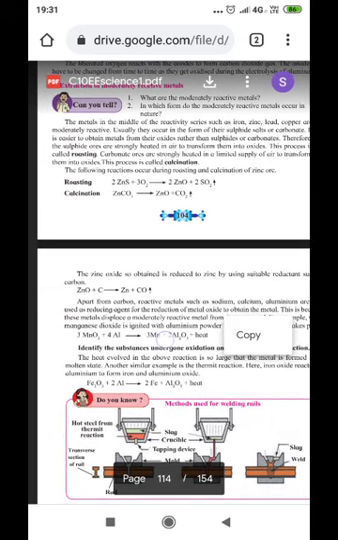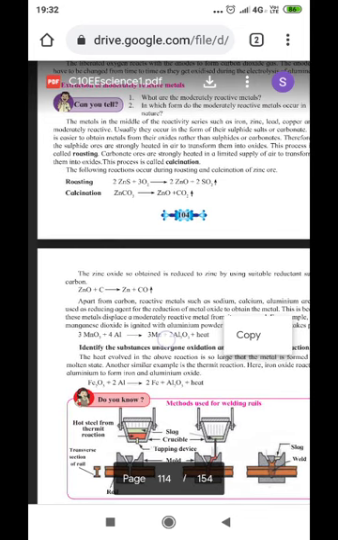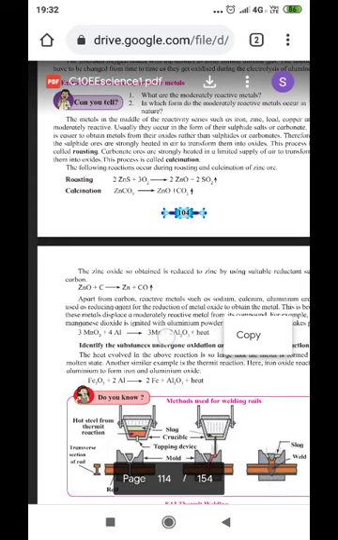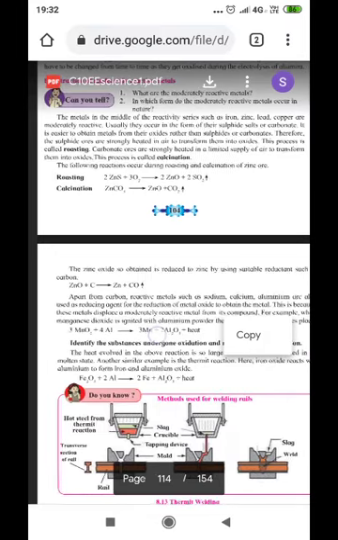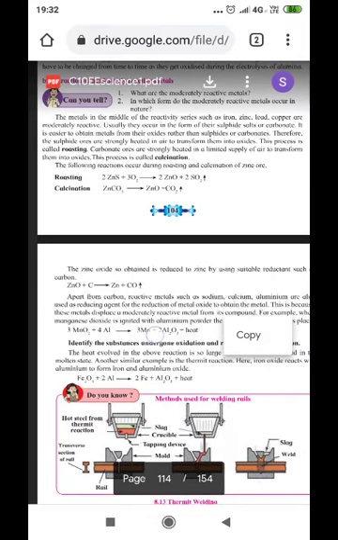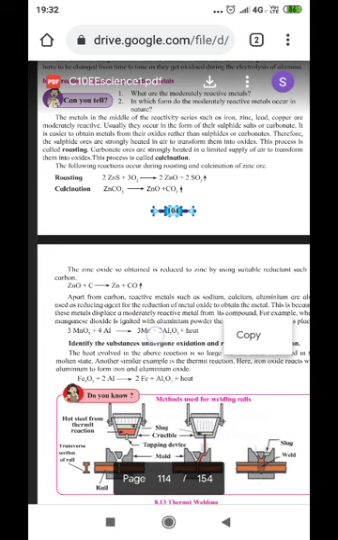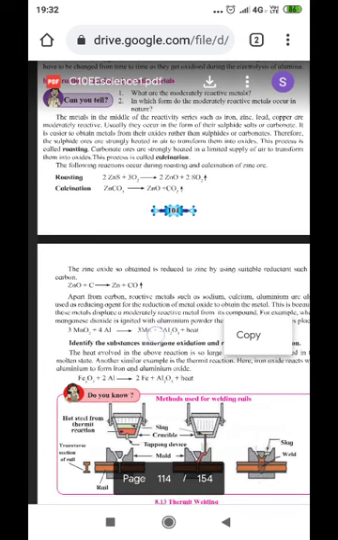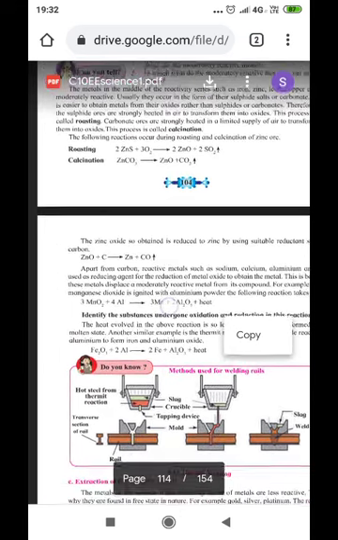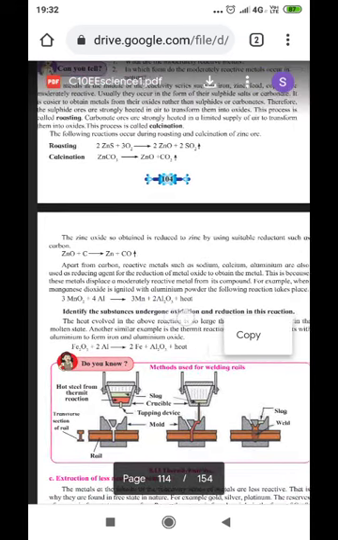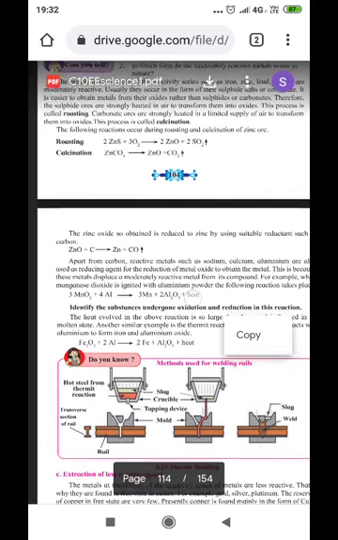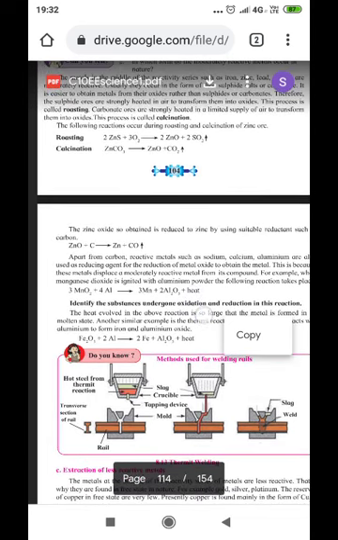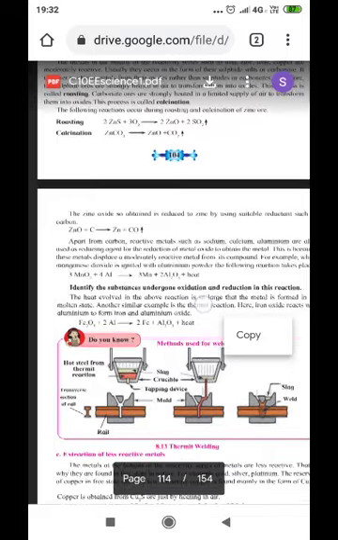For example, zinc sulfide heated in the presence of air gets converted into zinc oxide, and sulfur dioxide gas is given out. The other way: when carbonate ore is strongly heated in a limited supply of air to transform it into oxide, that is called calcination. For example, zinc carbonate heated in a limited supply of air gets converted into zinc oxide and carbon dioxide. So, unlimited supply, roasting; limited supply, calcination. In roasting, sulfide is used; in calcination, carbonate is used.